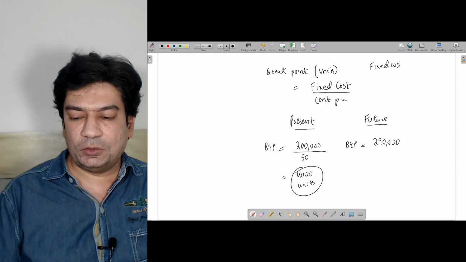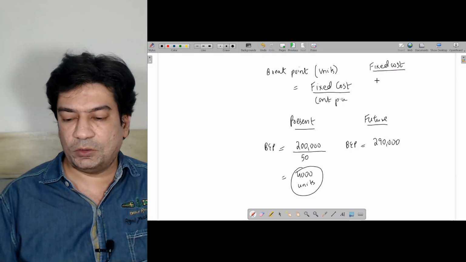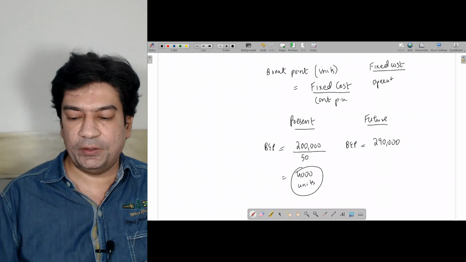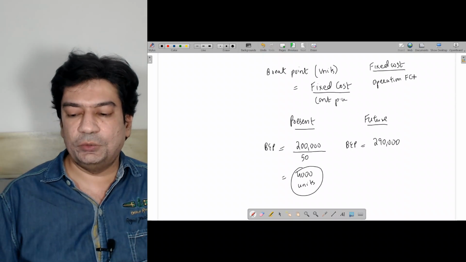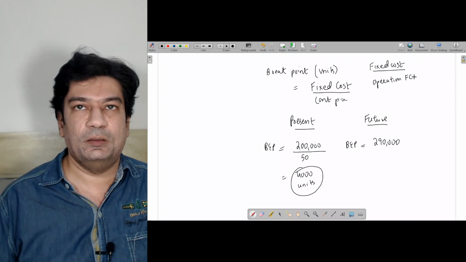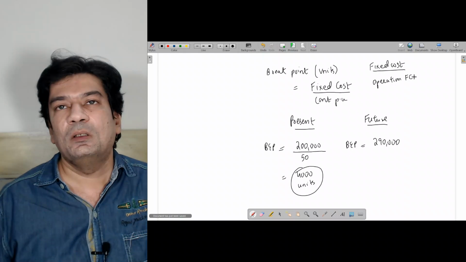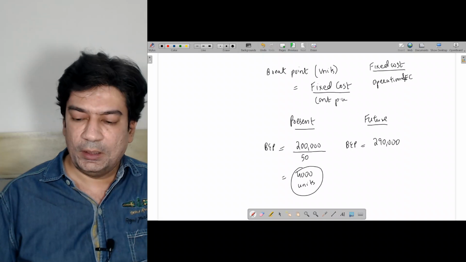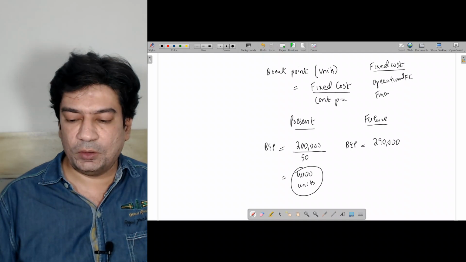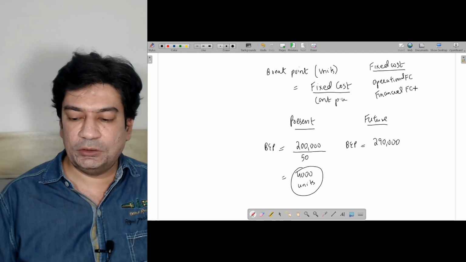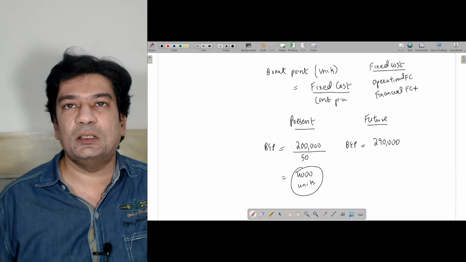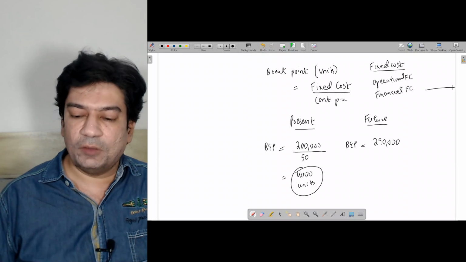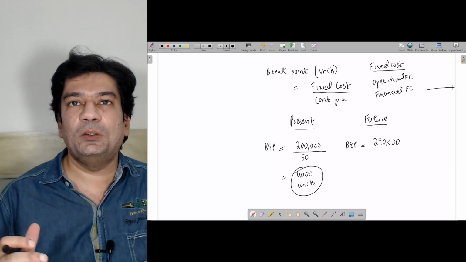There are two types of fixed costs. One is the operational fixed cost, for example the rent which you are paying annually or monthly. Then you have the financial fixed cost, which is nothing but the interest component. So your fixed cost is basically divided into two parts.